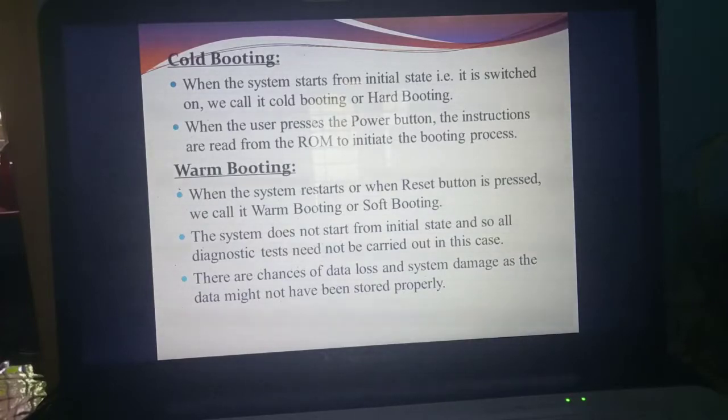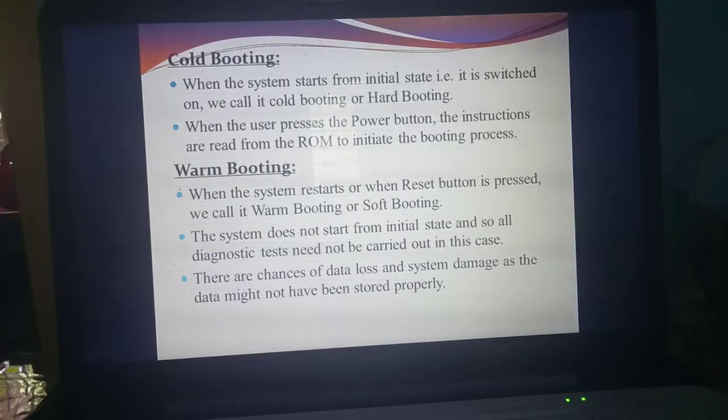Understand? What is present in the ROM? POST. What do you mean by POST? Power on self-test. What is the use of that? It will check the devices. What are the devices connected to the computer? Whether they are connected properly or working properly. Then it will send the information. That is called booting, isn't it? So that booting is called cold booting.